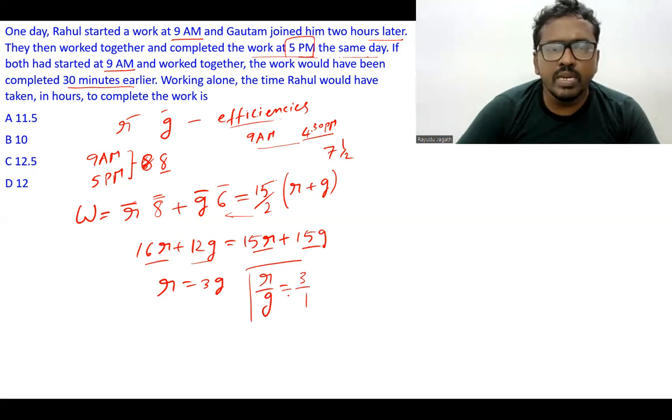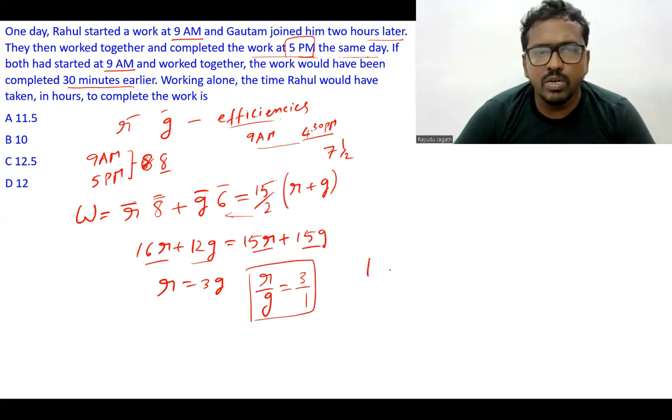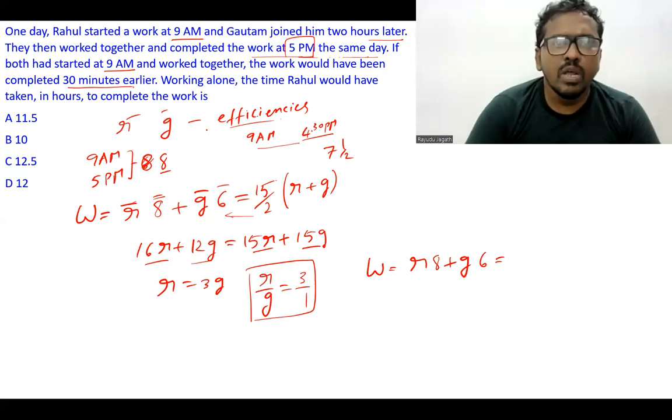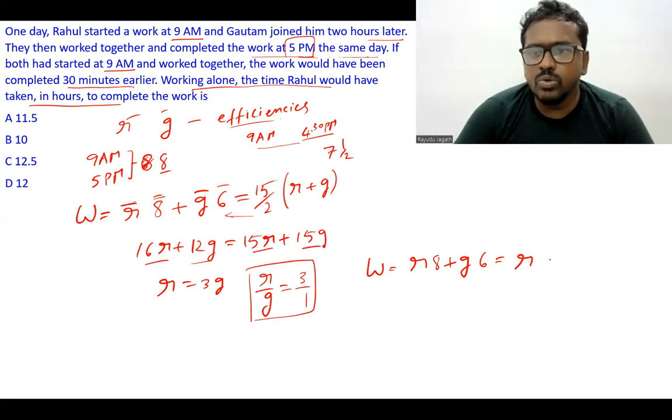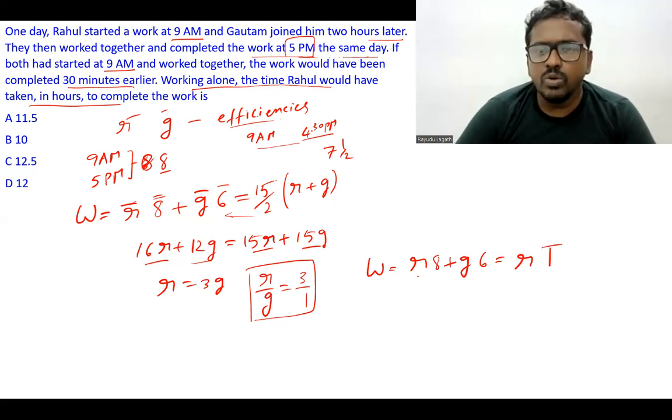Now we can substitute anywhere in the equation. Work is equal to R into 8 plus G into 6, which is equal to Rahul alone working with efficiency small r for a duration of t.